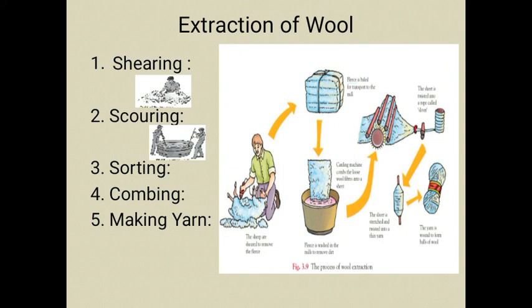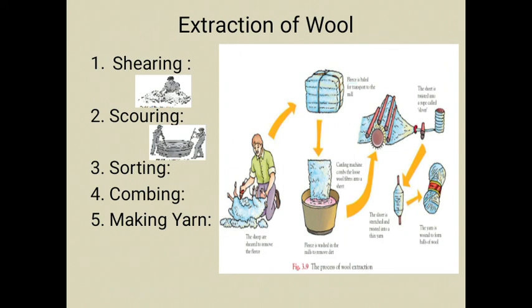The next one is scouring. This process involves washing the sheared wool thoroughly with soap water. The wool which we get from shearing is washed in the scouring process with soap water to remove all the unwanted and greasy material. This wool is then dried and passed through rollers.